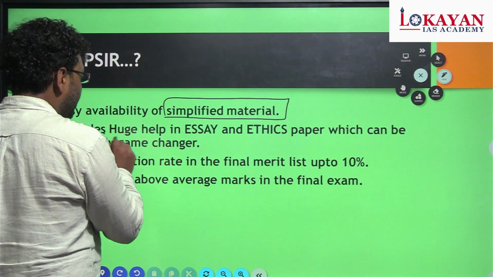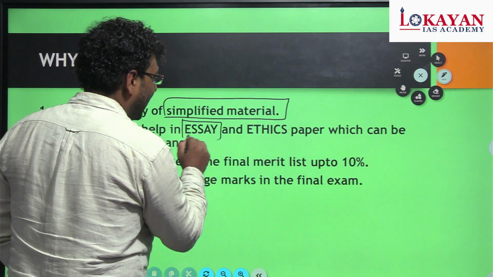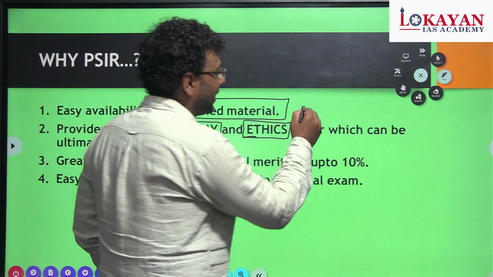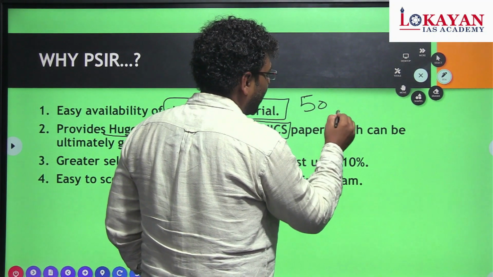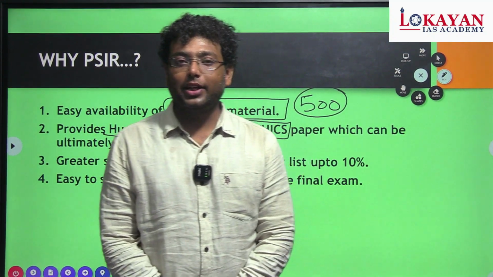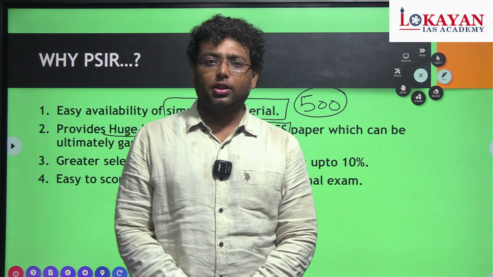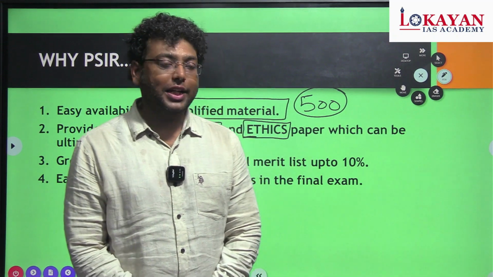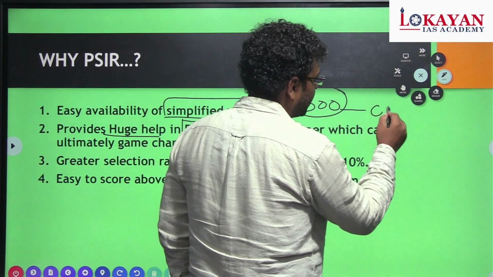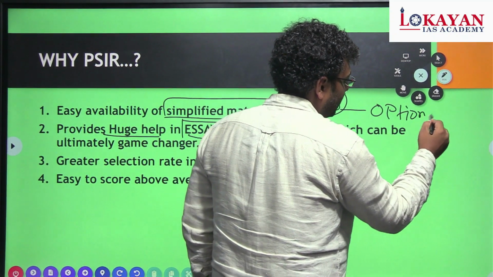Next, it provides huge help in the essay and ethics papers. These are the two papers of the UPSC having a total of 500 marks, and the recent trend of the essay and ethics is more inclined towards the philosophical in nature, and that philosophy is related with the optional thinkers.